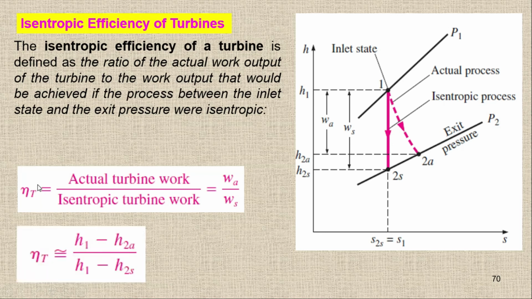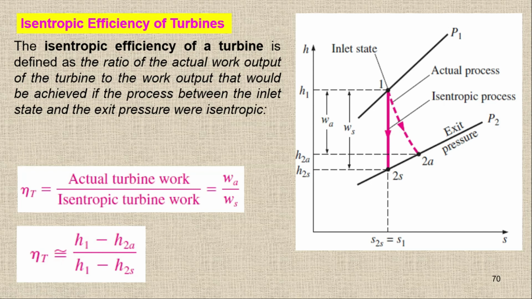Or in terms of enthalpy, we can say that the isentropic efficiency is simply H1, the enthalpy at point 1, minus H2a, the enthalpy at point 2a, which is the actual one, divided by H1 minus H2s for the isentropic process, because S2s is equal to S1. So this is the isentropic efficiency of the turbine.